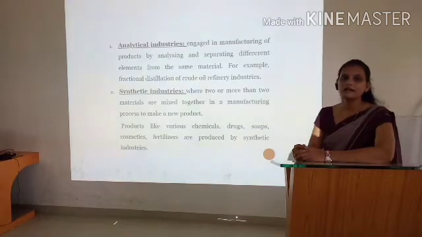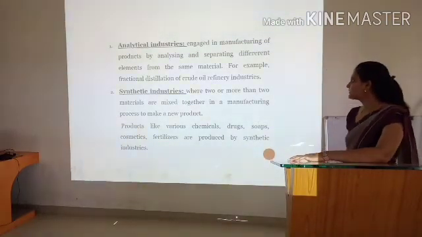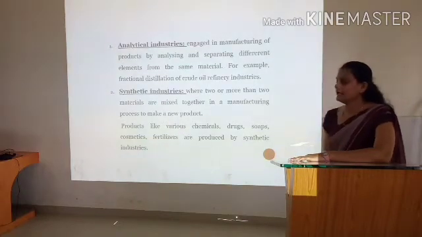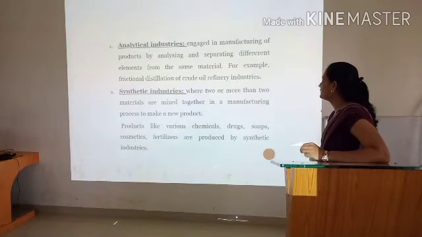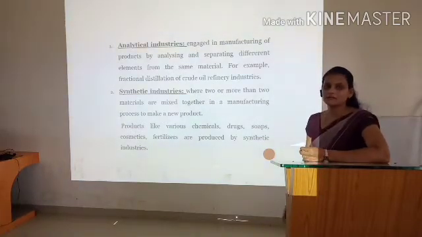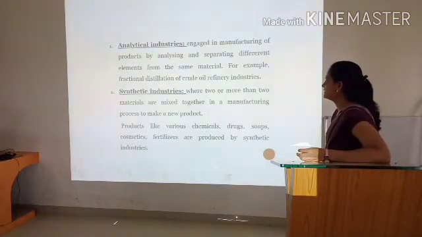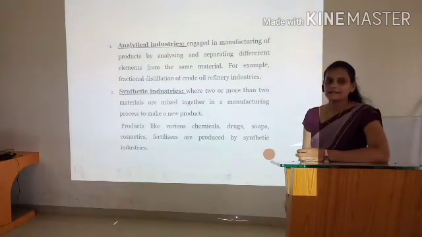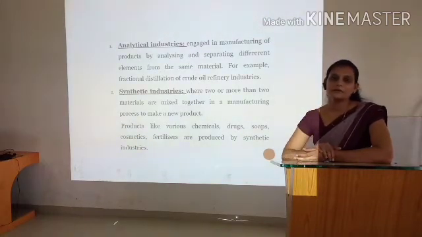As an example we can take fractional distillation of crude in refinery industries. That is a subtype of manufacturing industry.